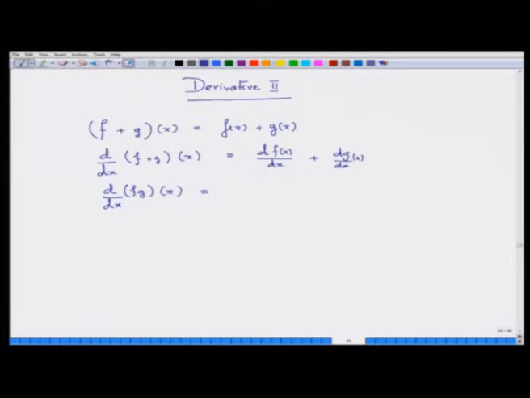Then this would be nothing but g(x) into d/dx of f at x plus f(x) into d/dx of g at x. That would be the answer.